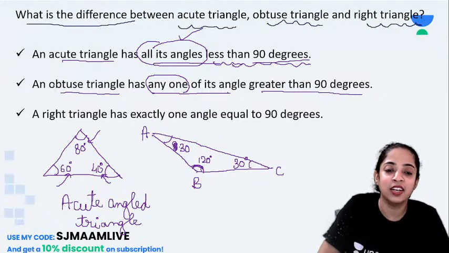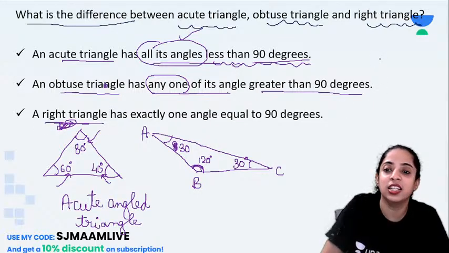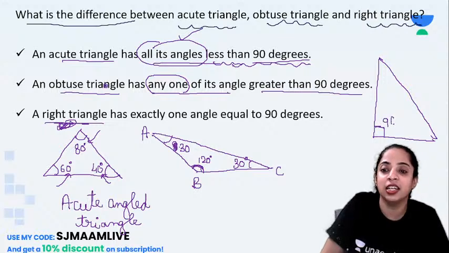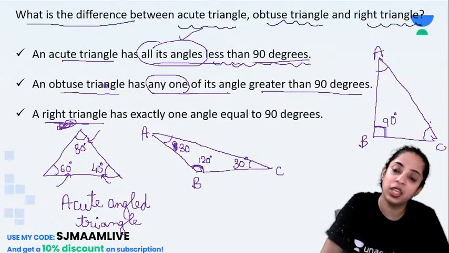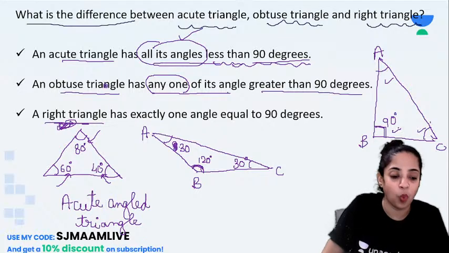Then a right angle triangle has exactly one angle equal to 90 degrees. So what is a right angle triangle? Something like this. See, here exactly one angle is 90 degrees. You can see this angle is 90 degrees. So if this is triangle ABC, any one angle is exactly 90 degrees. So these two angles can be equal, can be different, whatever. But the sum of all three of them should give you 180 degrees.